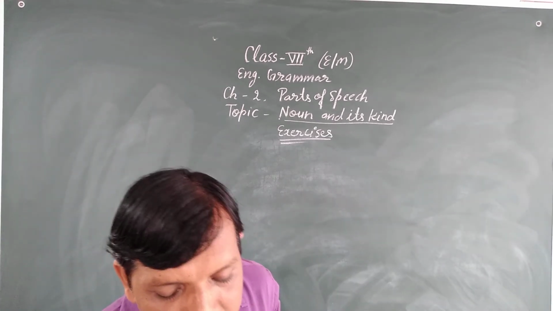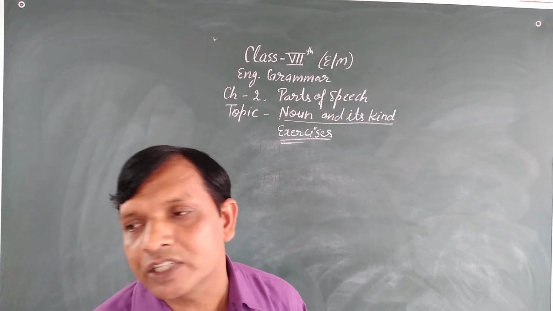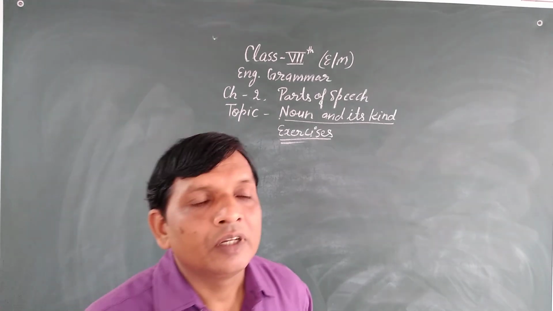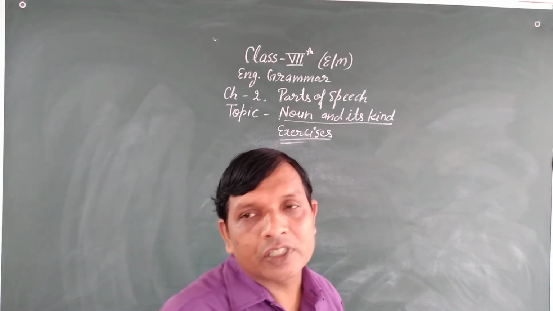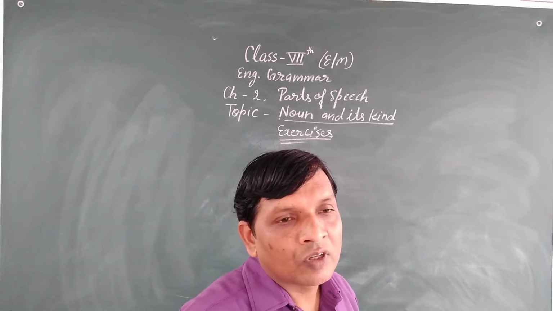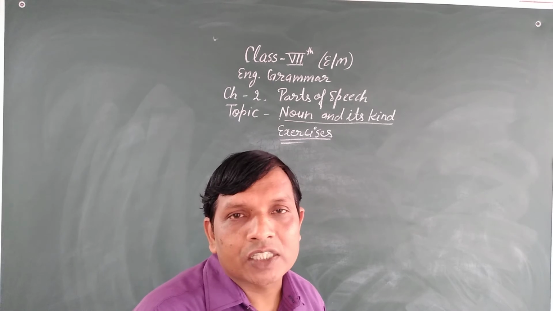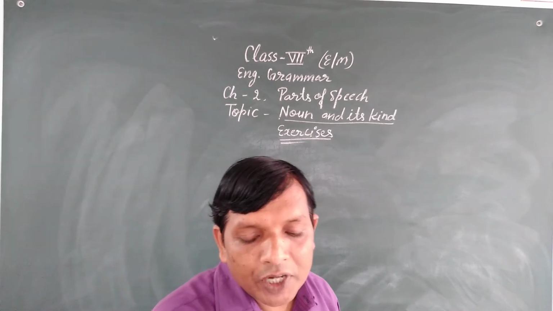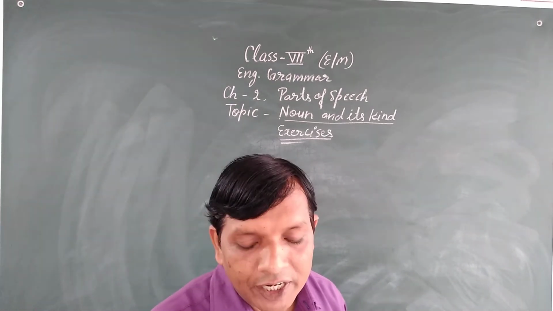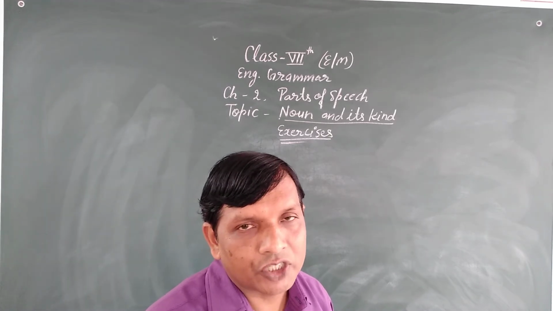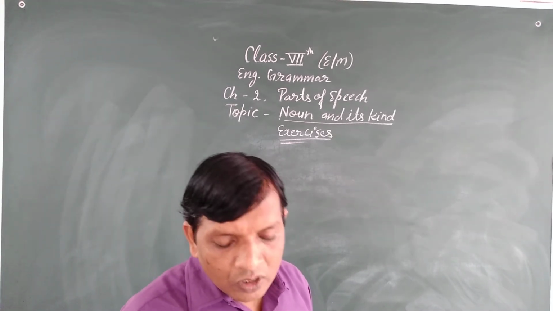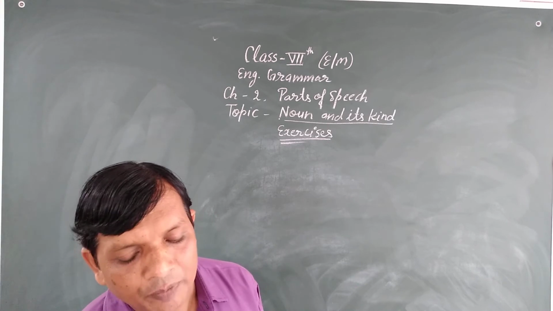For example, army: Indian army is very strong. Class: there are 40 students in my class. In this way you have to use collective nouns and make 7 sentences.